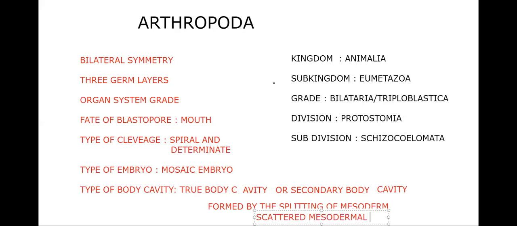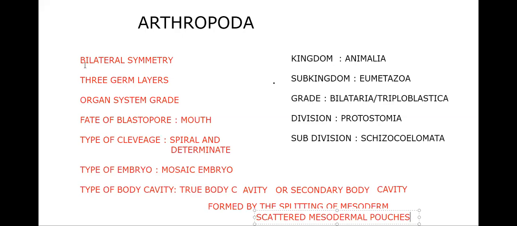All this information we learn because it belongs to the kingdom Animalia, subkingdom Eumetazoa, grade Bilateria or Triploblastica, division Protostomia, subdivision Schizocoelomata. We come to know it belongs to this particular taxonomic hierarchy.